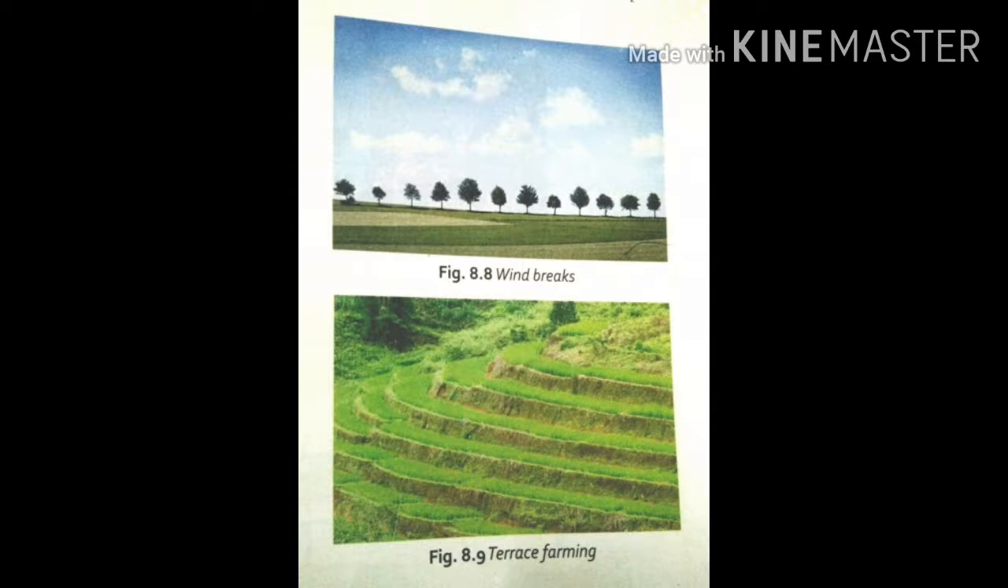Next one, terrace farming. Terrace farming on steep slopes of hills helps in preventing soil erosion. These are the best ways for conservation of soil. Next one, soil and crops. This is the last topic from this lesson.